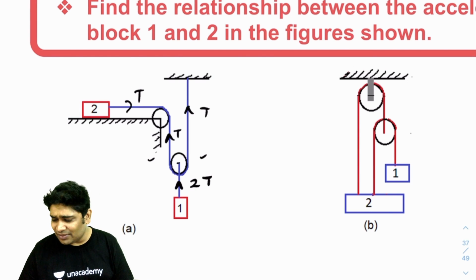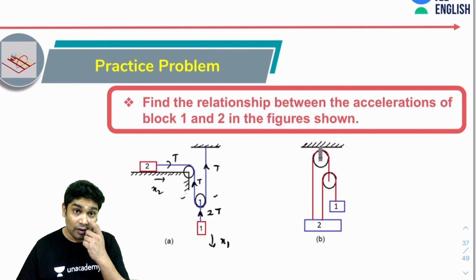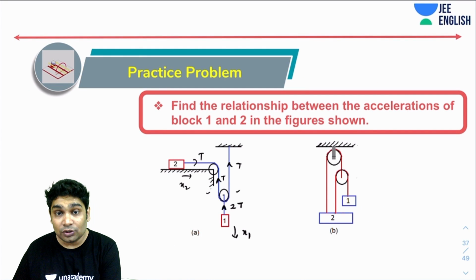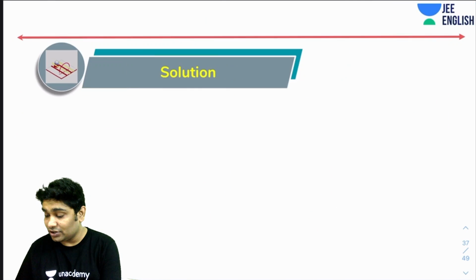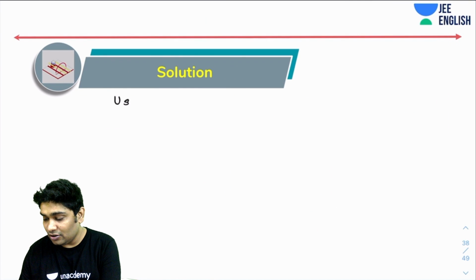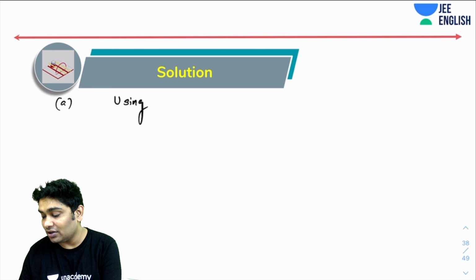Now let's imagine that this block moves down by some x1 and this one moves towards the right by x2. Now let's find the total work done on both the masses and put that equal to zero. So I can simply write, let's do part one using the virtual work method.